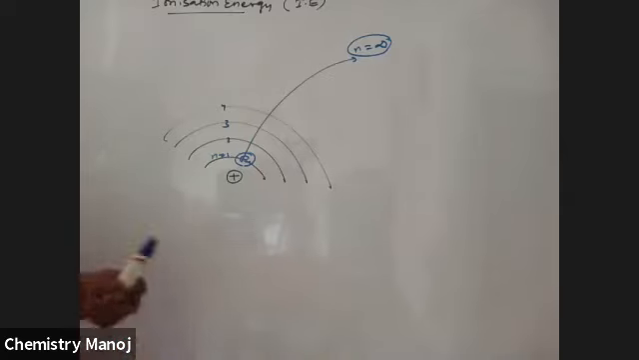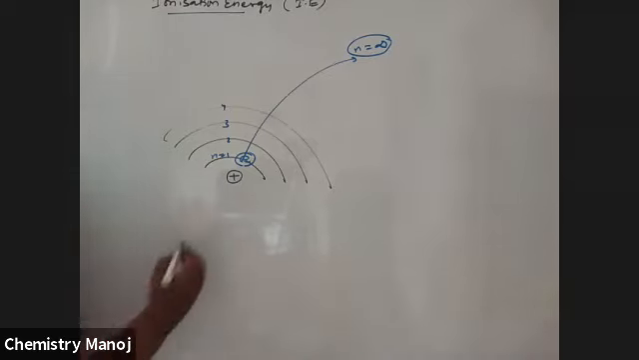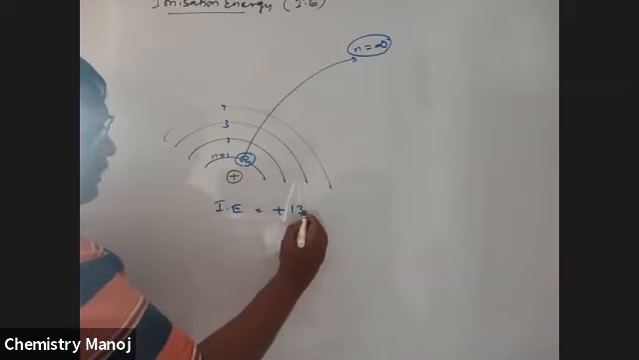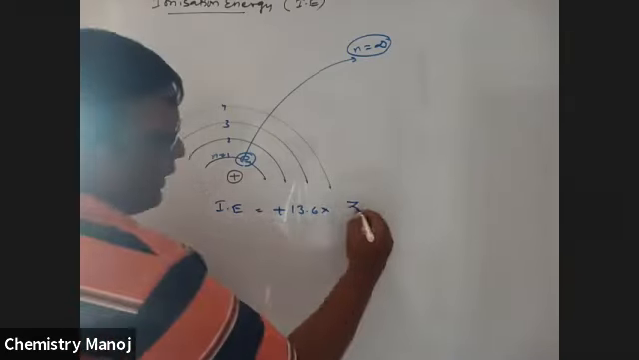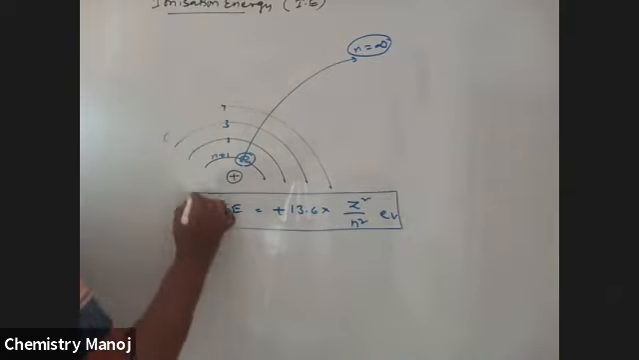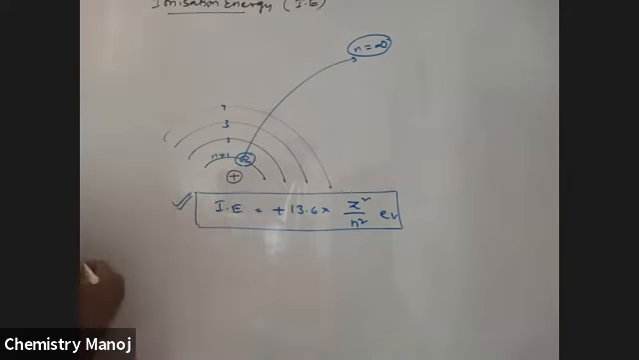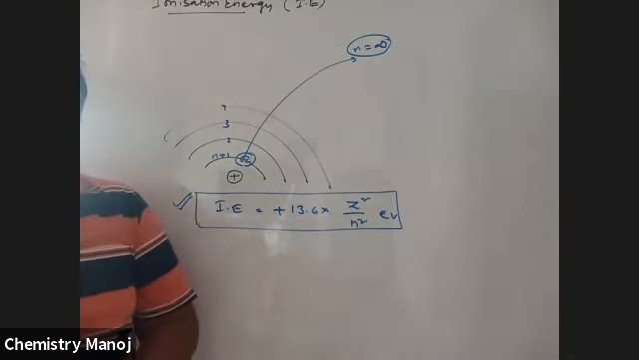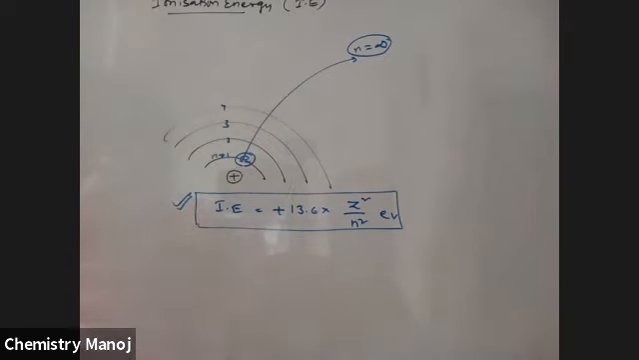So it is an energy absorbed process. Therefore, ionization energy IE is equal to plus 13.6 into Z square by n square electron volts. It is very, very important. Number of problems are based on this formula. I am going to derive this one. Because it is absorbed energy, the plus sign means absorbed energy. Okay, this is ionization energy.